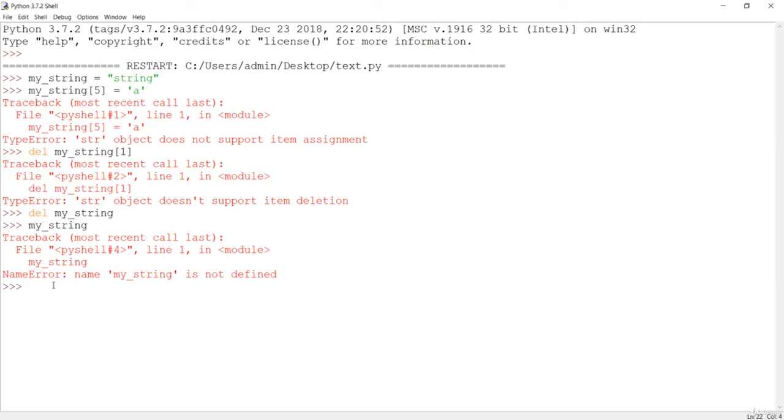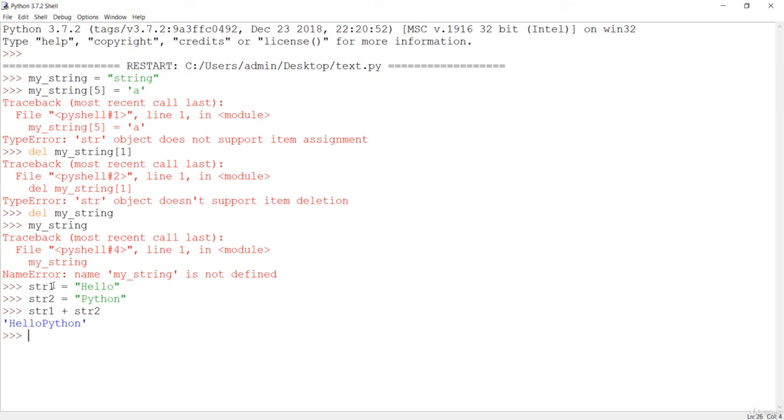So let's see how we can concatenate strings. If I make two strings, str1 is hello, and let me make str2, that is Python. If you want to concatenate these, you have to take the first string, str1, and add it with str2. If you do this, you are going to concatenate these strings.